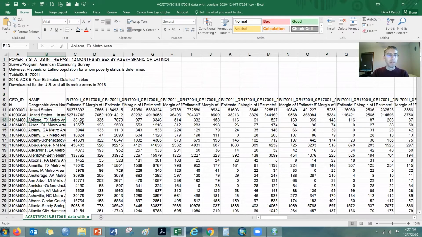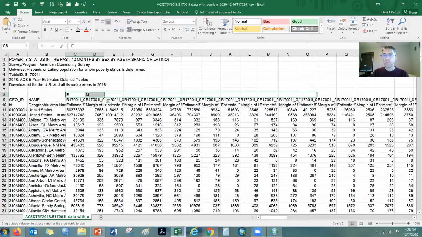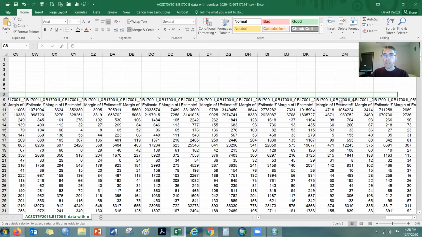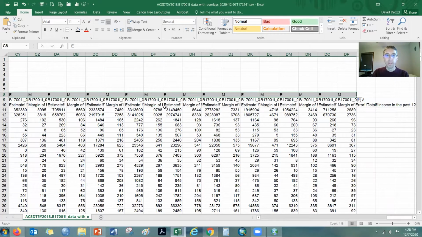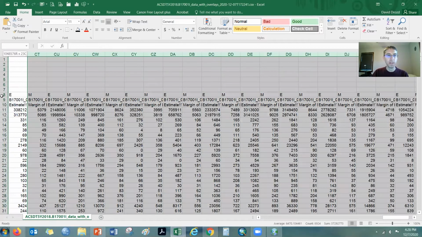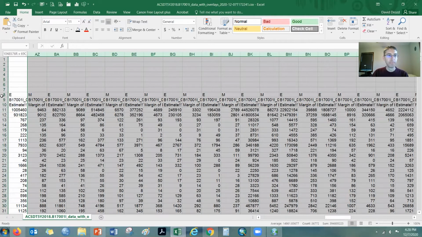Have to do a couple of other things to clean this up. One is that the Census Bureau lists the estimated data, okay? And they also list a margin of error, which is a quality control measure. Most people, again, are not interested in those margins of error. So in order to sort them and get rid of all that data, just type an E and an M in the columns, take this over for all of our columns, and then we can sort the file so that we get things side by side. So I'm going to highlight all of these columns here that have data.